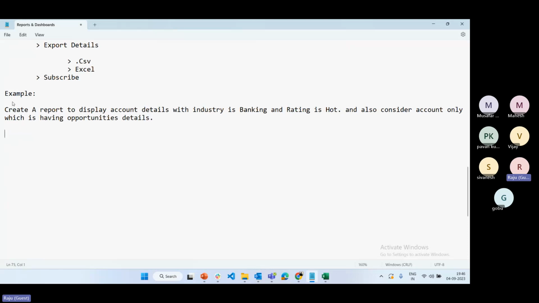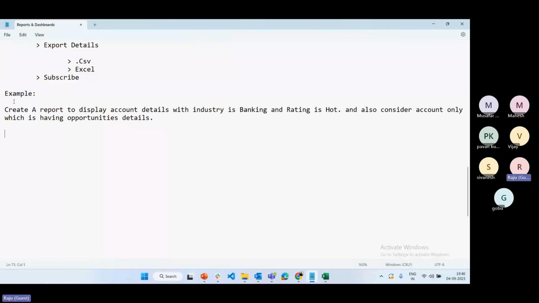Okay, that means which accounts have child data, only those accounts I want to consider. And also while displaying account details, I want to check industry equal to banking and rating is hot.